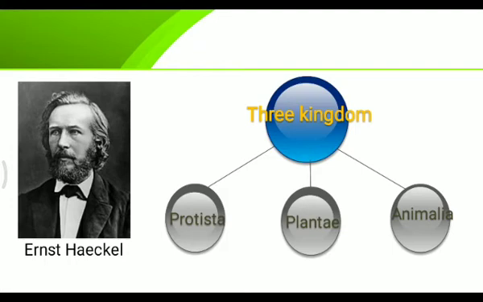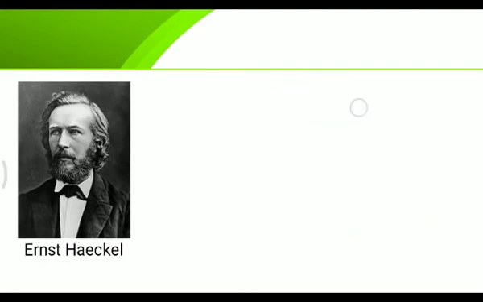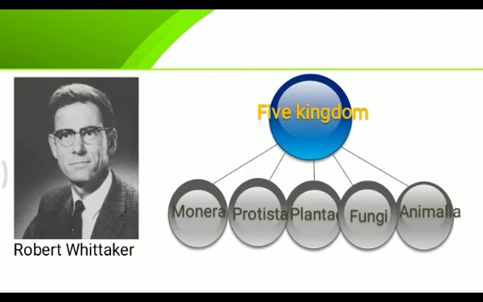Protists are the unicellular organisms, plants are the ones which make their own food, and animals feed on the other. Simple criteria he has used and divided the whole organisms into three kingdoms. But later on, another scientist, Robert Whittaker, divided the whole organisms into five kingdoms. And these five kingdoms were Monera, Protista, Plantae, Fungi, Animalia.